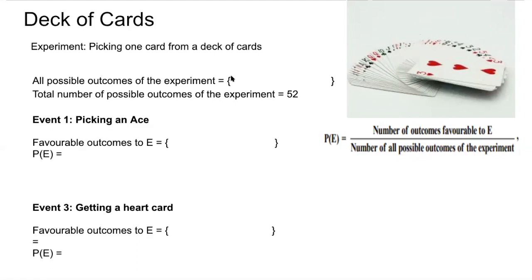It can be heart ace, heart 2, heart 3, heart 4, heart 5, heart 6, then up to heart king. Then the same thing with spade: spade ace, spade 2, spade 3. Similarly, finally we will get 52 possible cards.